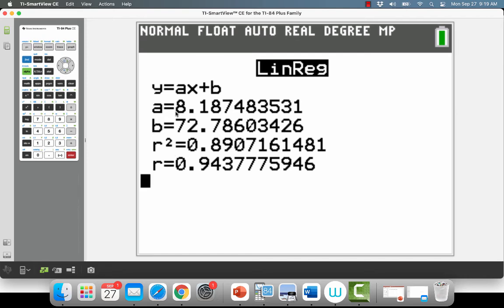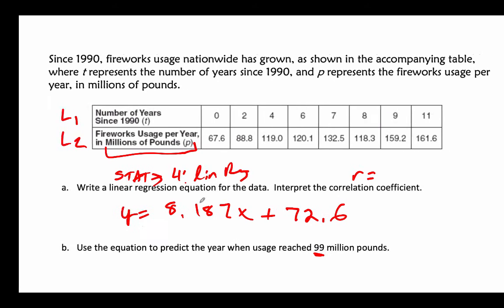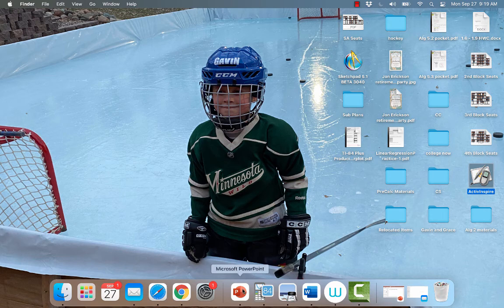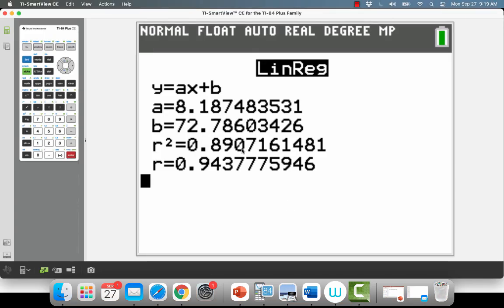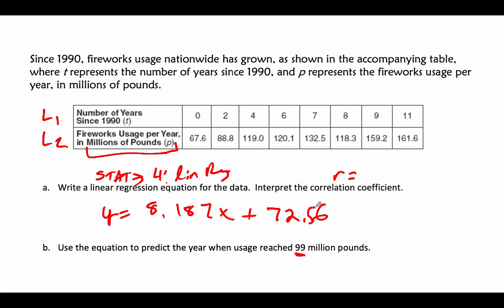Write that down on your paper, 8.187, 72.866. So I got y equals 8.187x plus 72.86. And then an R value of 0.944. Oofda. That's pretty high. That's a strong, positive correlation.